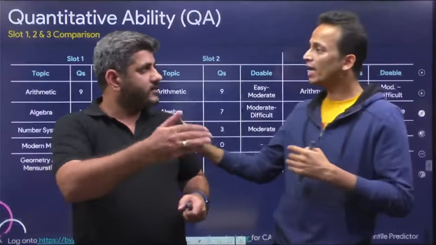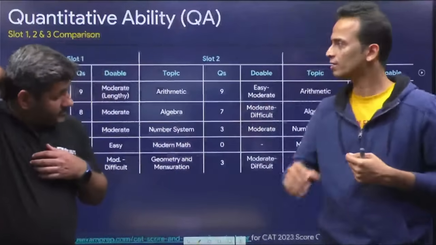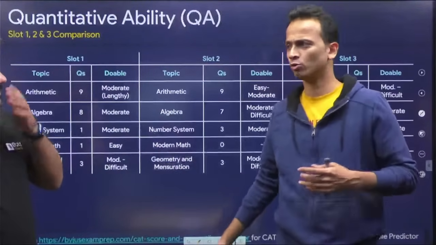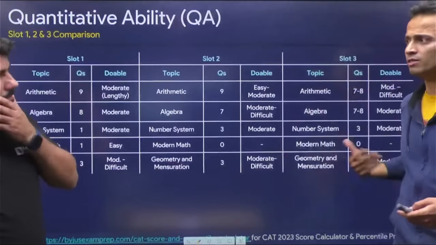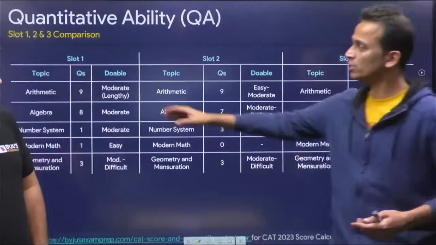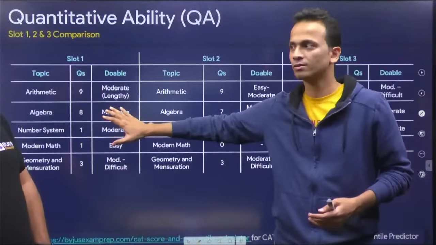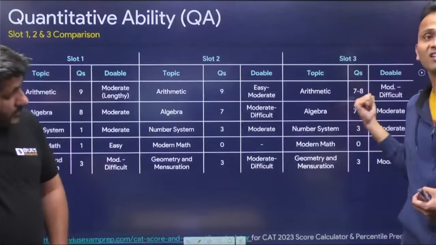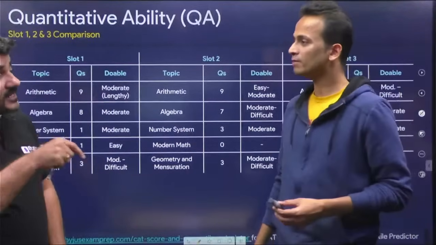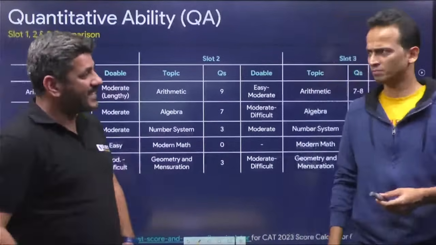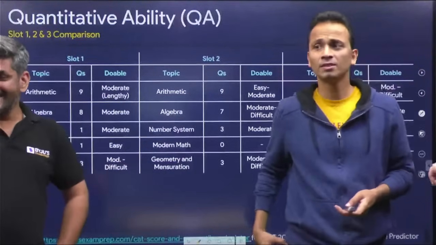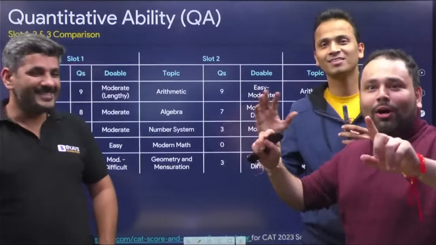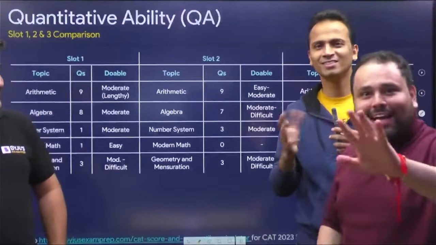I have a slightly different opinion. I solved the first slot, around 15-16 questions of slot 1, as I was available. Then slot 3 was my slot. So I could see 2 or 3 sitters in slot 1 which were missing in slot 3. But Gaurav sir, there is a difference: you are doing it at home, right? Doing it in the exam is very different from doing it at home. Second, the formula for the ones they are calling sitters, you may not remember it at all. Those with the hours and minutes, the mod 30h minus 11/2 formula, the ones who knew it did it; many of us won't remember that clock one.